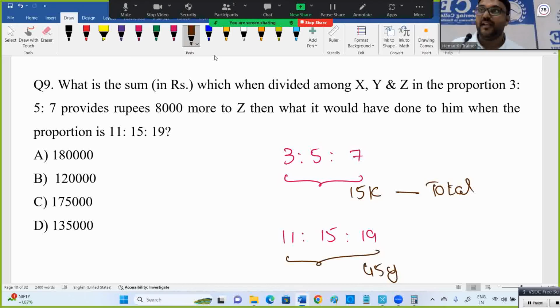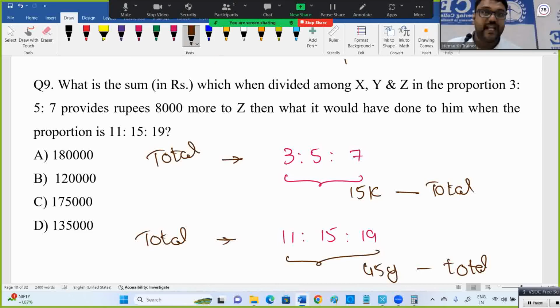That one and this one both should be equal because both totals should be the same amount you are distributing. Here I have some amount, totally some amount is there. I'm distributing in this way. I have the same amount here. I'm distributing in this way. Total should be same. First x got 11y, y got 15y, z got 19y. The relationship finally we got from there and here, as both are related to the same total, 15k equal to 45y, so k equal to 3y. If I know k or y, I can find the total.